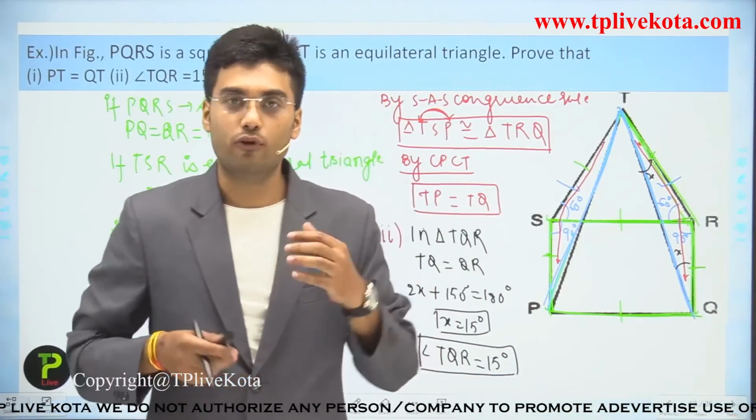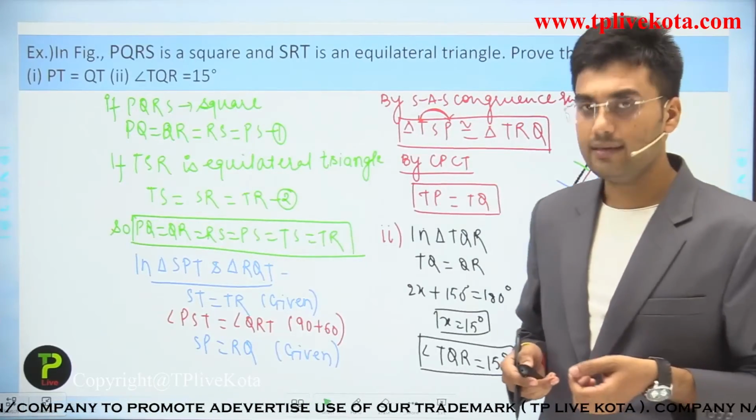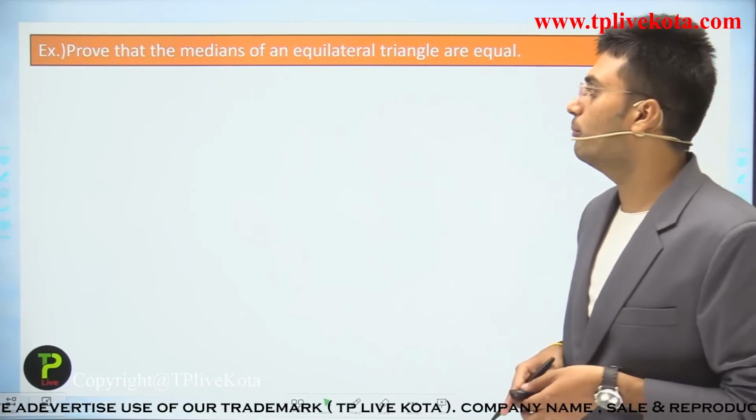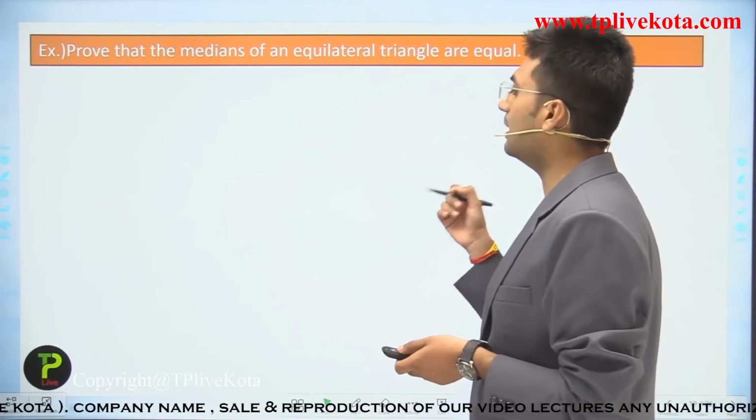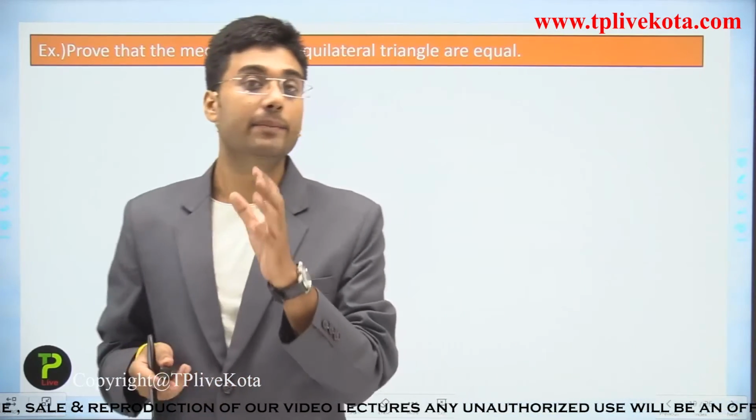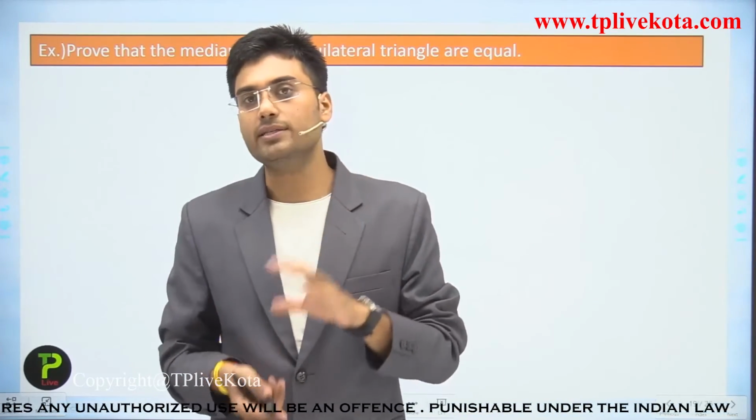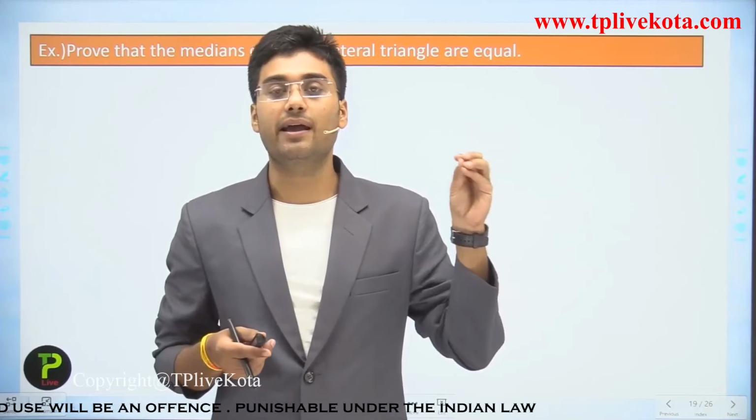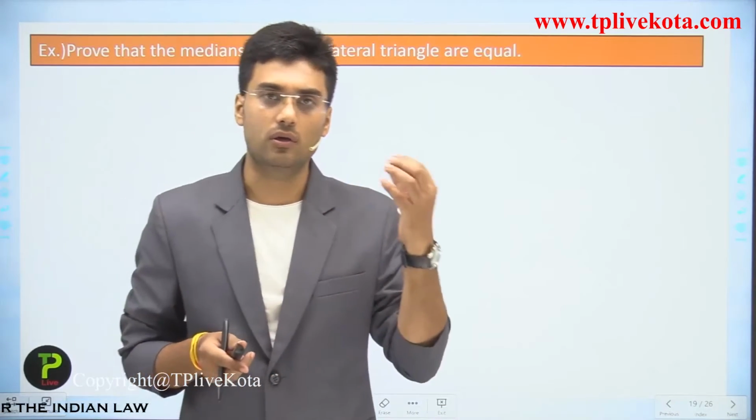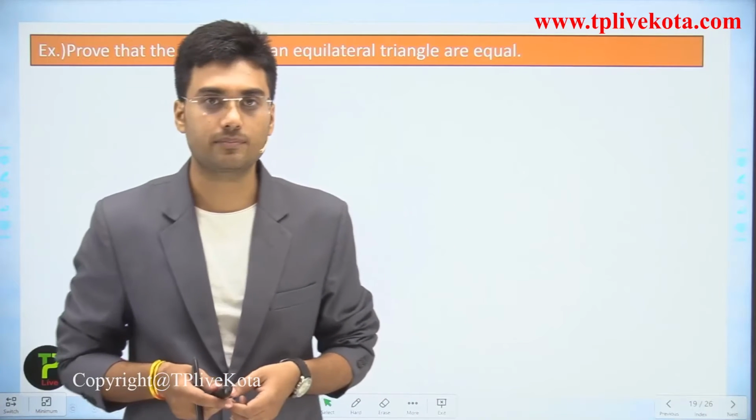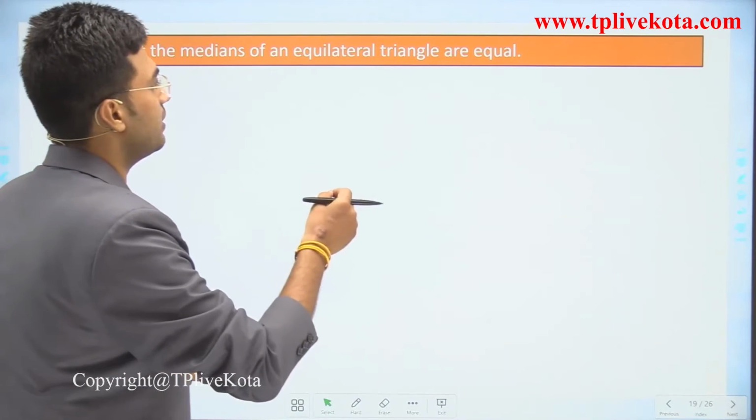So now, for better understanding, let's discuss one more example, and this example is: prove that the medians of the equilateral triangles are equal. And students, we can use this statement as a very important result to solve objective questions. Now, prove that medians of the equilateral triangle are equal.